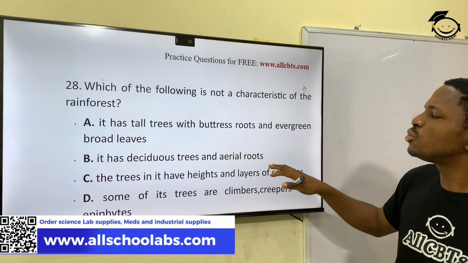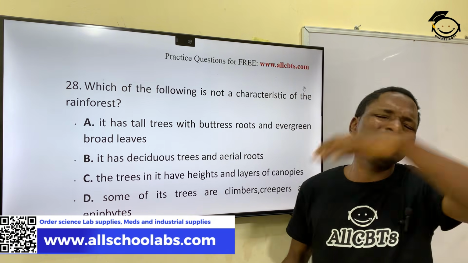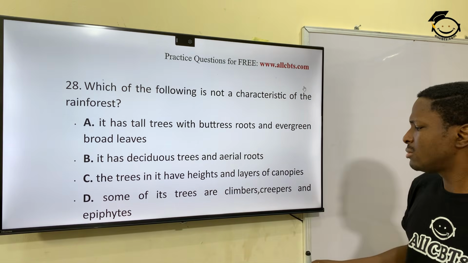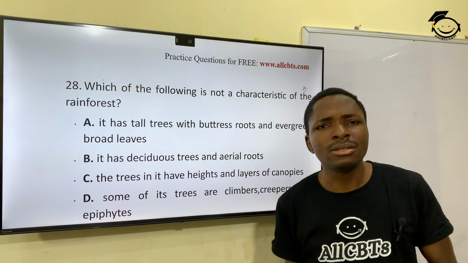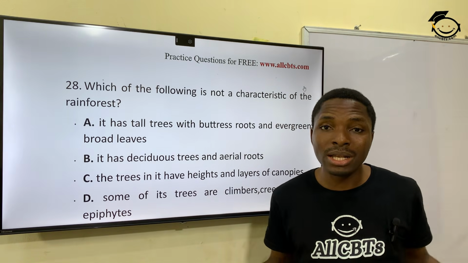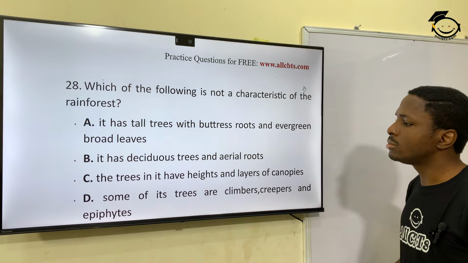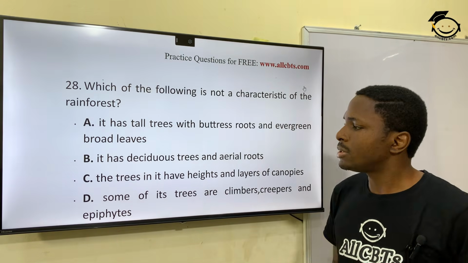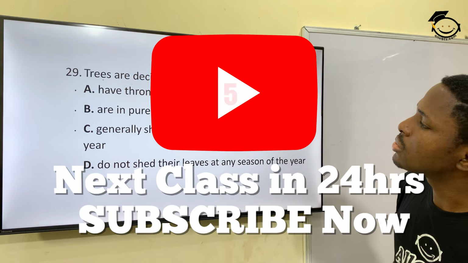So you are expecting to see tall trees, giant trees, broad leaves, shrubs, climbers, creepers. You're going to see all manners. Okay? So that's why we are going with deciduous trees. Yeah, deciduous trees. Next question, 29.